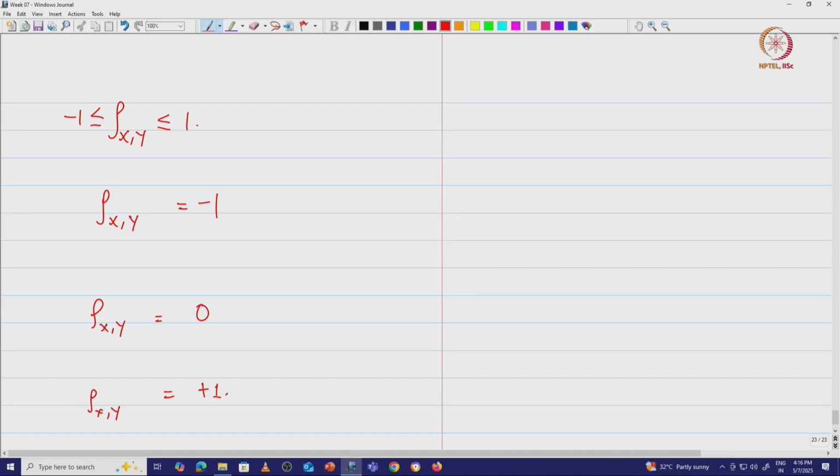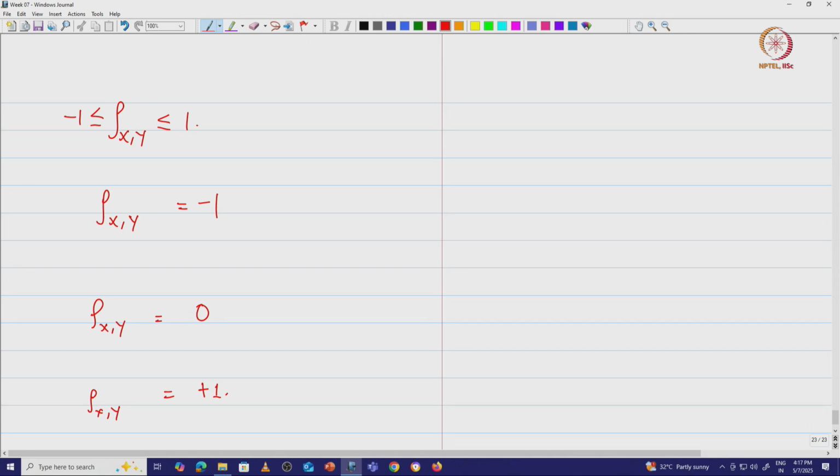You remember in the last class we said that the correlation coefficient measures the linear relationship between the two random variables x and y. If the correlation is 0, we say they are uncorrelated. Uncorrelated in this case means that you do not find a linear relationship between them. It could have any other nonlinear relation, but it cannot have a linear relation. If you know that x and y are independent, then the correlation coefficient is going to be 0.